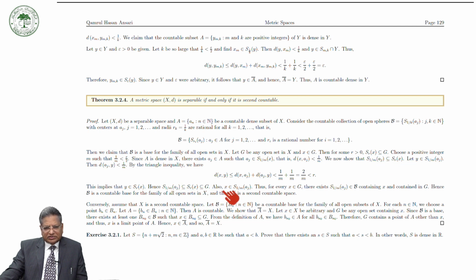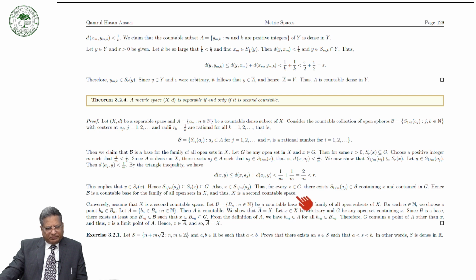Now also x is an element of the open sphere with center at Aj and radius 1/m, and thus for every point x in G there exists an open sphere in the family containing x and contained in G. Hence the family is a countable base for the family of all open subsets of X, and therefore X is a second countable space, by using the characterization of a countable base by using the definition of the base.